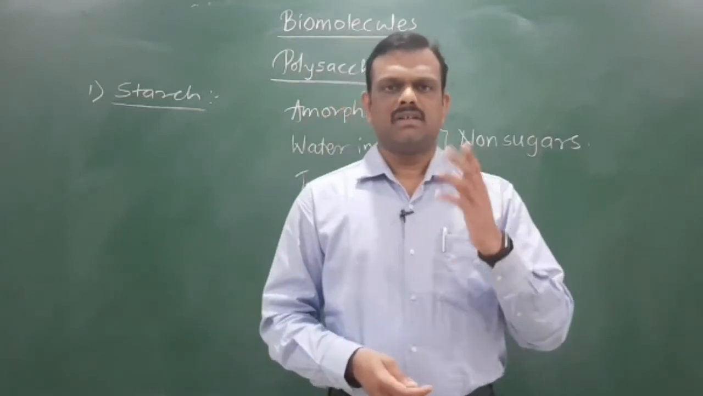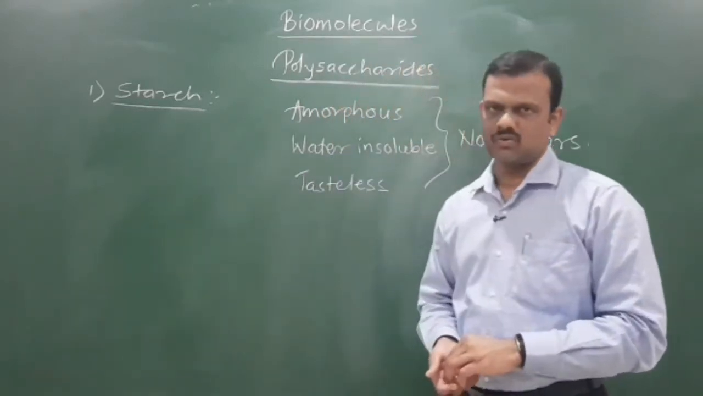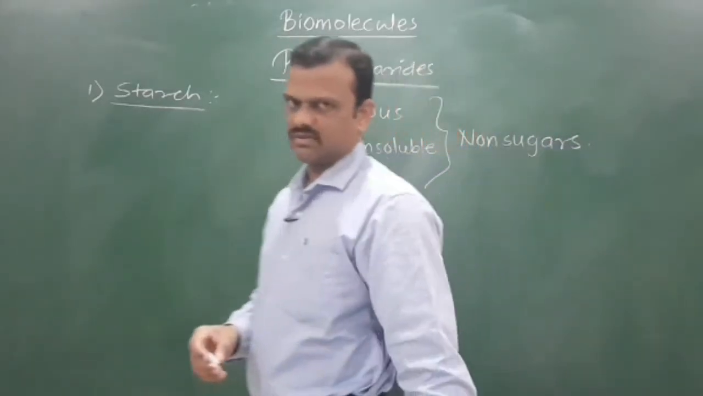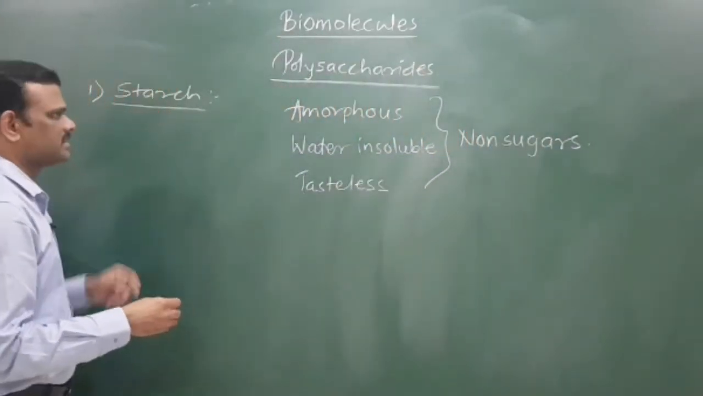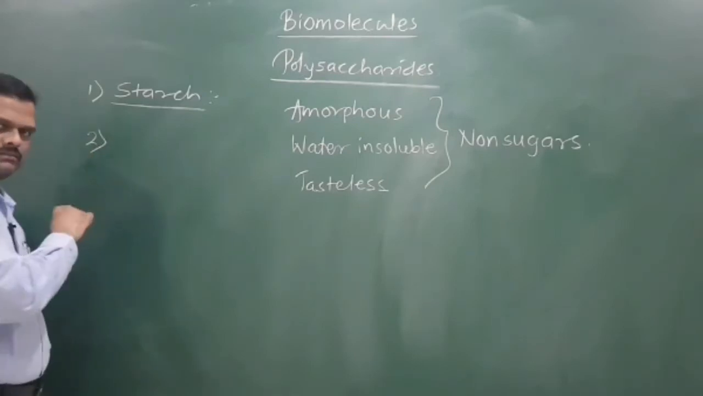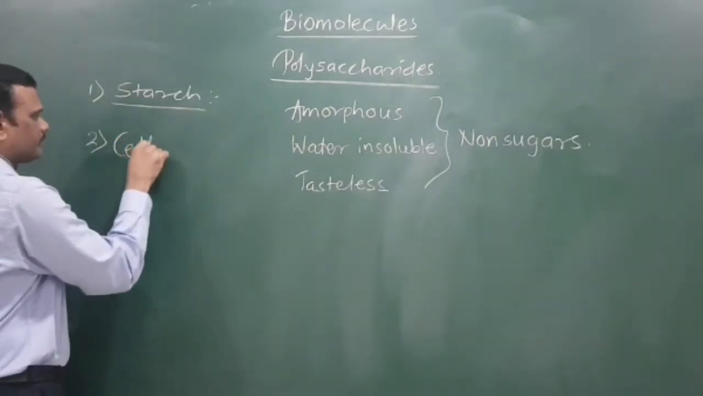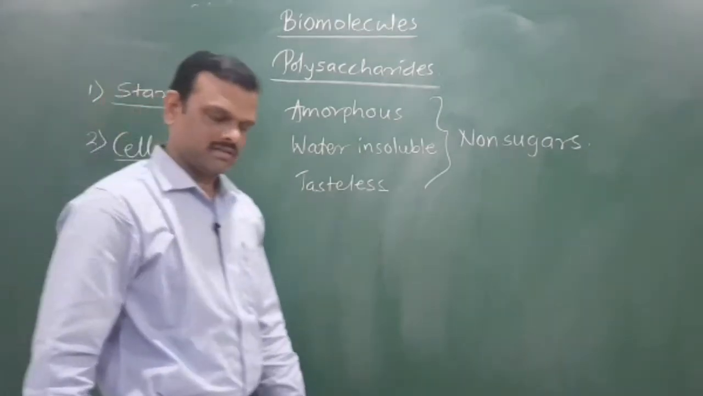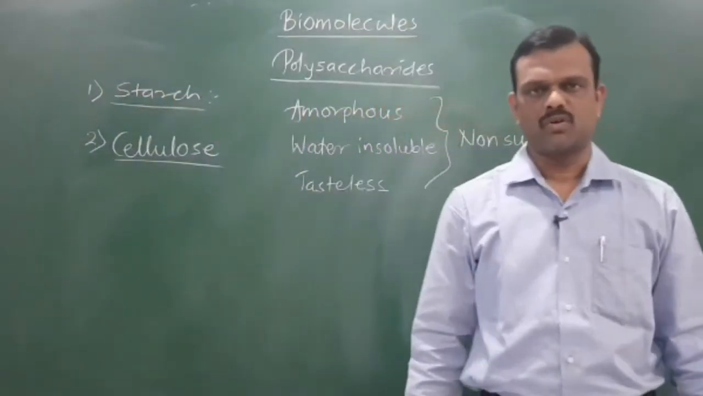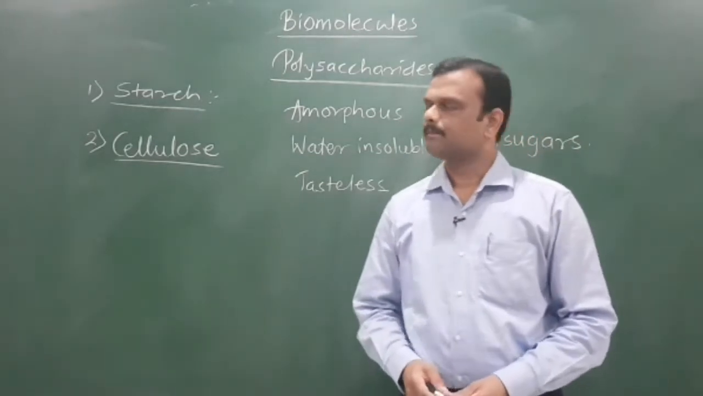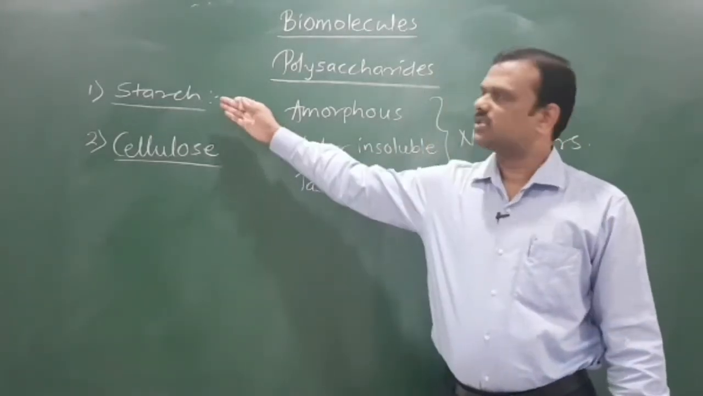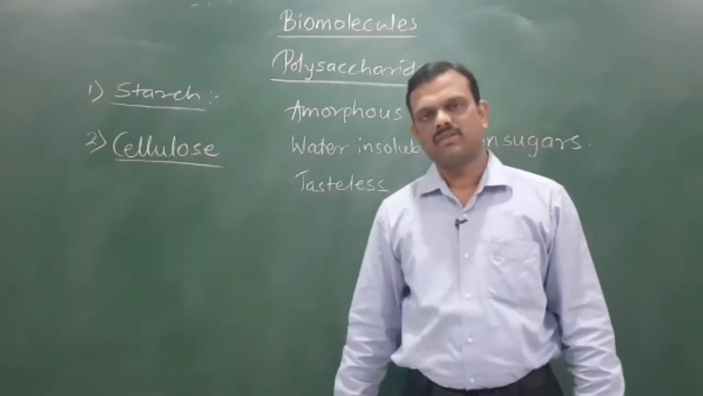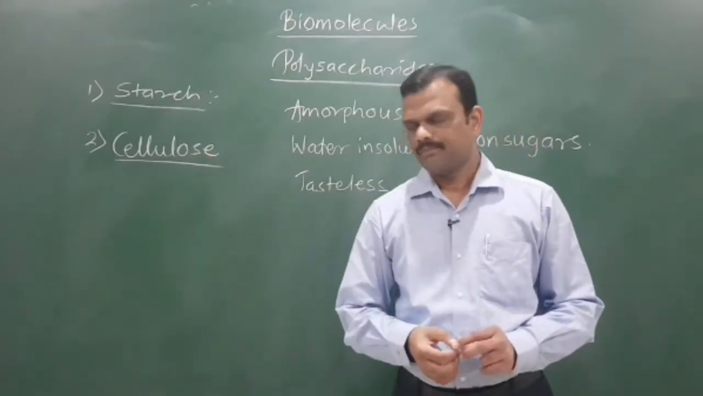Okay. Now in our syllabus only homopolysaccharides are mentioned. Two homopolysaccharides we have to study. First one is starch and second one is cellulose. Starch is obtained from potatoes, rice, etc. Potato is the rich source of starch, and cellulose is obtained from the roots of the plants.